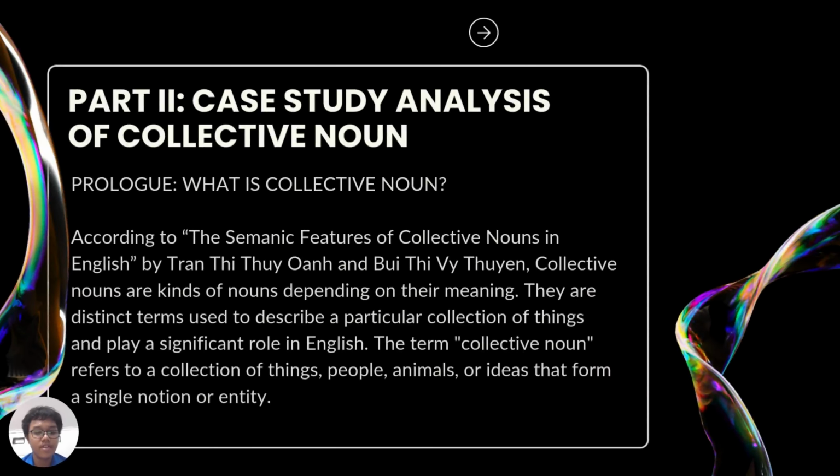Next up is finally part two. We have the case study analysis of collective nouns. So, what is a collective noun? According to the semantic features of collective nouns in English by Tran Thi Thuyen and Thuy Thi Phi Thuyen, collective nouns are kinds of nouns depending on their meaning. They are distinct terms used to describe a particular collection of things and play a significant role in English. The term collective noun refers to a collection of things, people, animals, or ideas that form a single notion or entity.